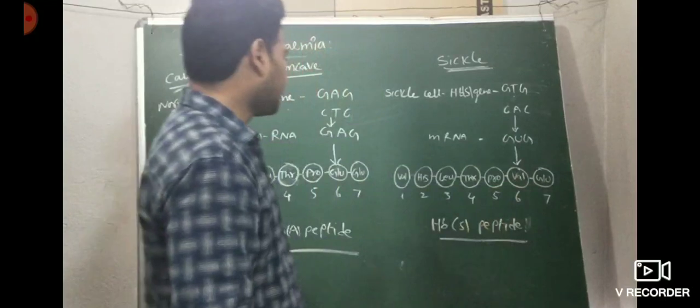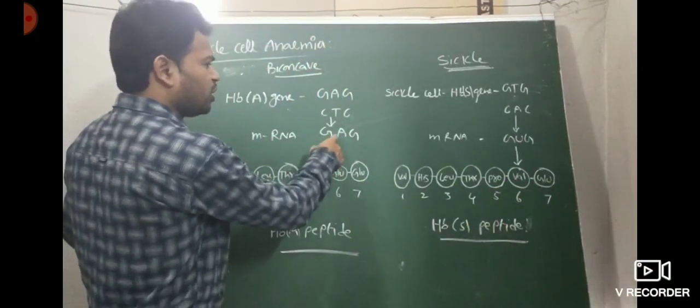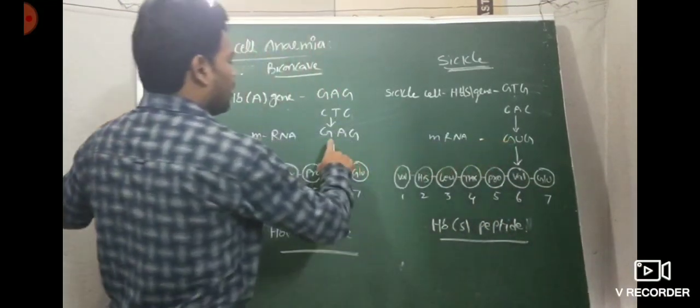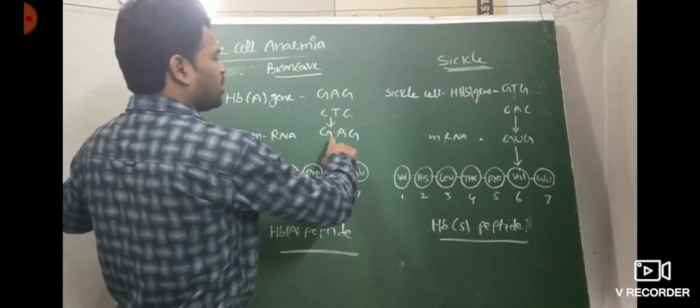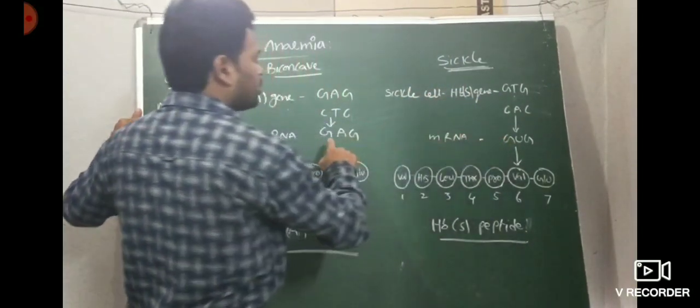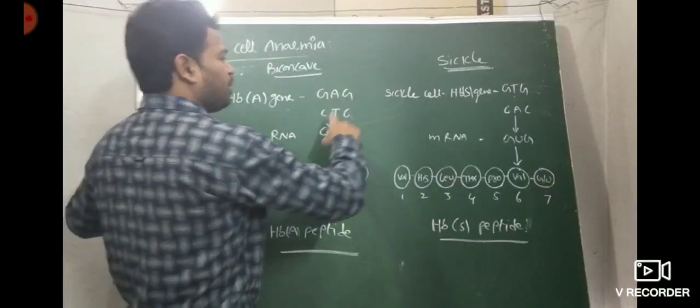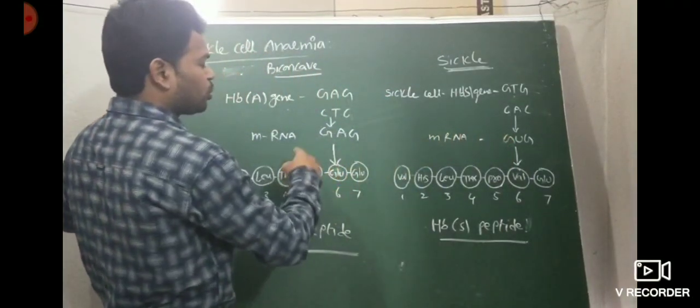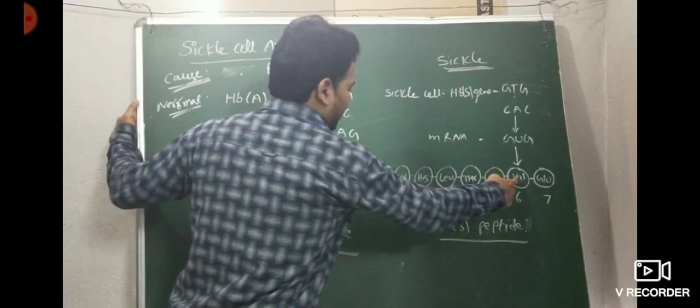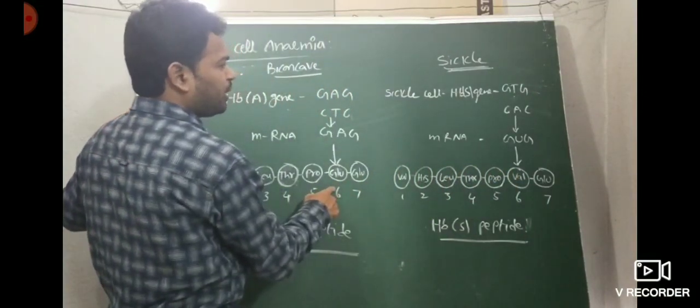When GAG is replaced by GUG, there is a substitution of glutamic acid by valine at the 6th position of the beta globin chain.